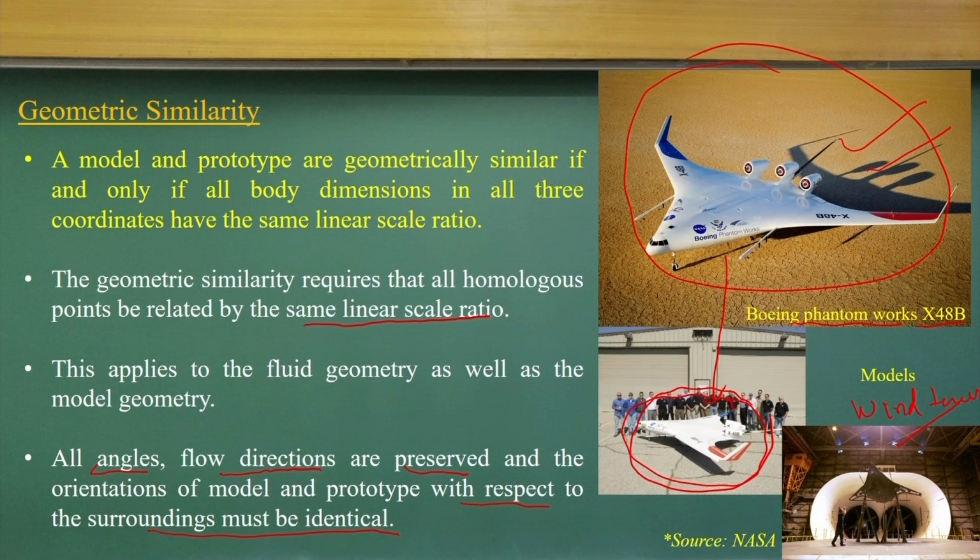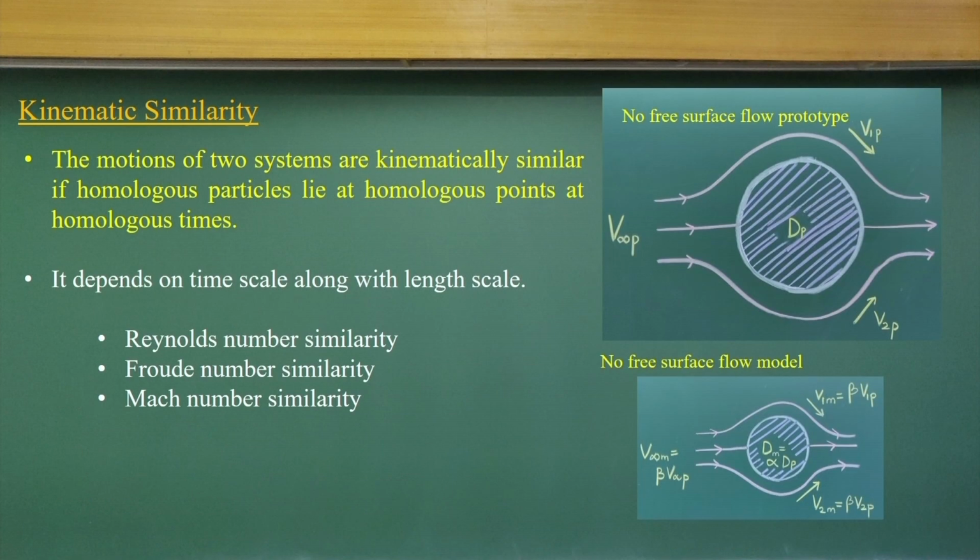The model is tested in the wind tunnel facility, and whatever pressure variations and velocity variations we get, we take from the model to the prototype to design a robust Boeing fighter plane. This is what we have been doing with geometric similarity, but we also have to look at kinematic similarity.